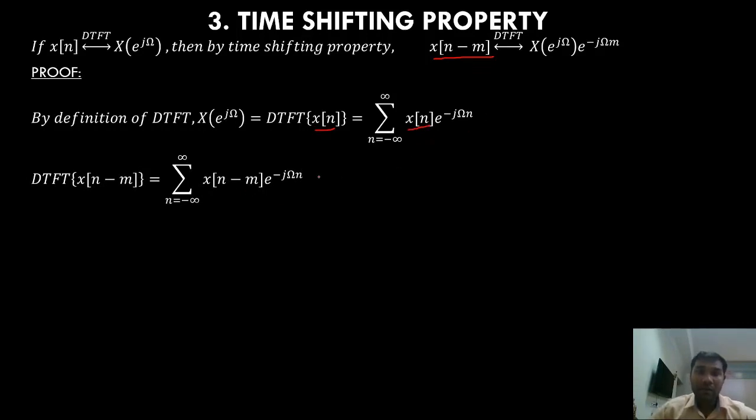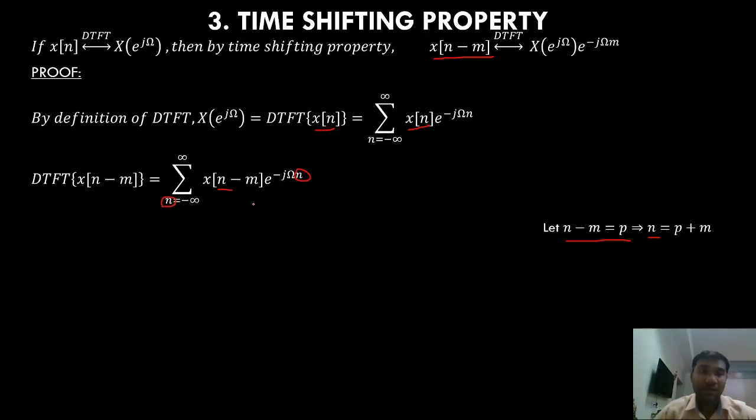Now I will make a substitution. N minus m is equal to p. That implies n is equal to p plus m. So in place of n, I can substitute p plus m. And since I'm changing the variable from n to p, I have to check my limits.